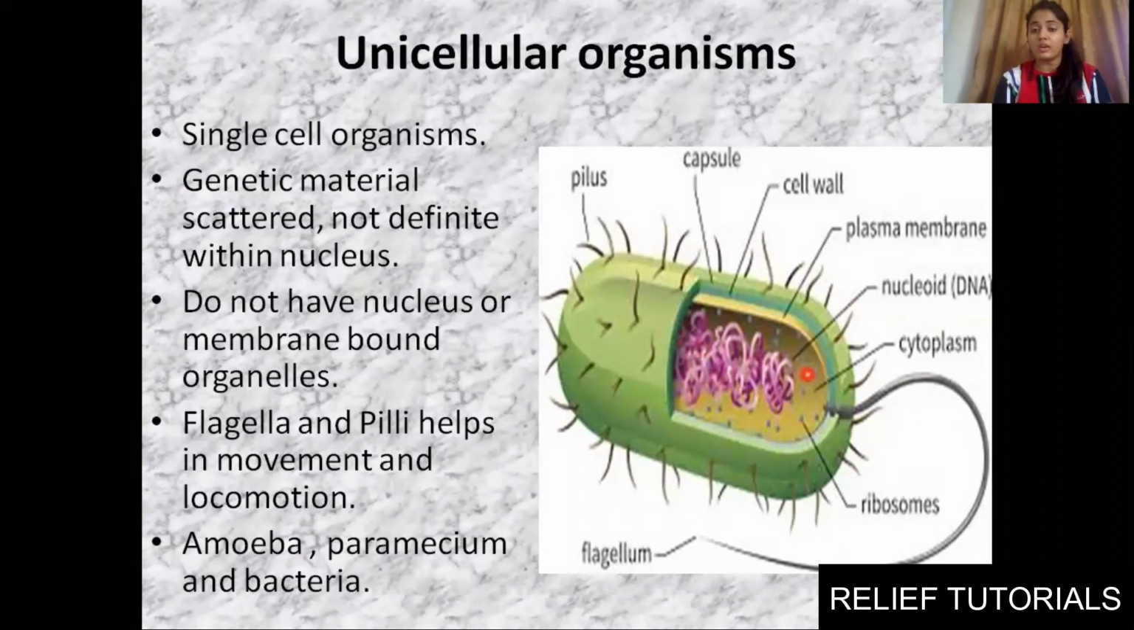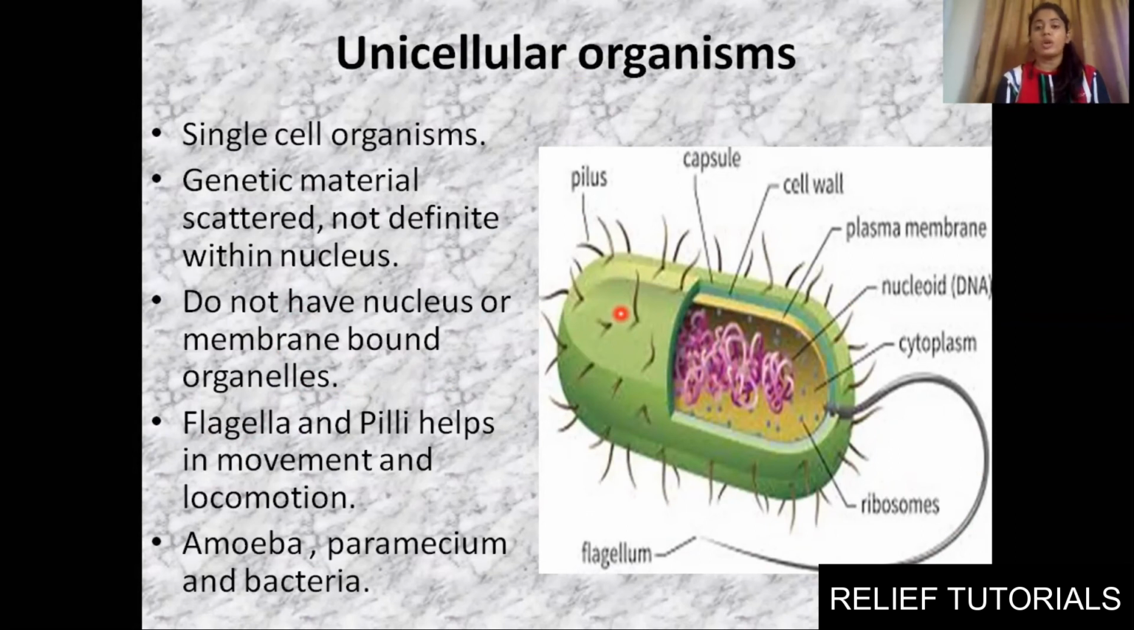Second, they do not have other membrane-bound organelles. You cannot see mitochondria or Golgi body anywhere. Clear? Third point, they have flagella and pili. This tail-like structure is known as flagella, and these small hair-like structures are known as pili or pilus. These pili and flagellum help them in the motion and movement of their cell body.